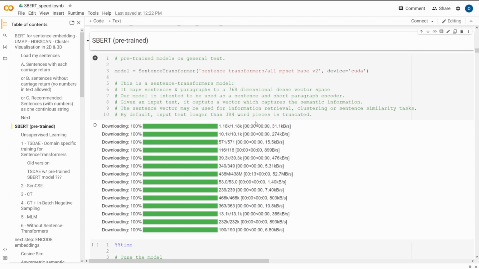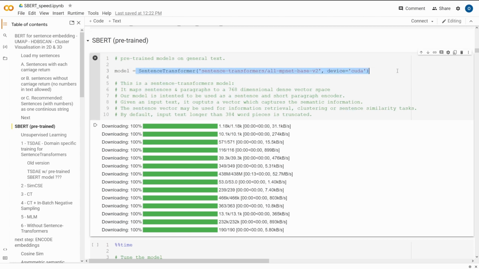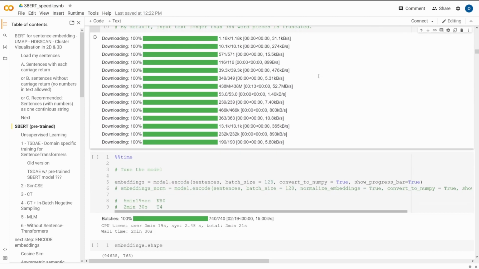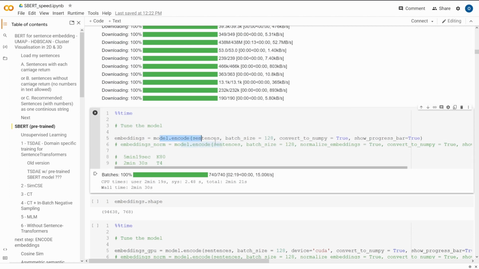And I showed you that I have here my BERT model, my sentence transformer BERT model. And as I told you, it works well for me to model all MPNet base version 2. I have it here on a Colab on my CUDA. And then we do some model encoding of my sentences very easily.